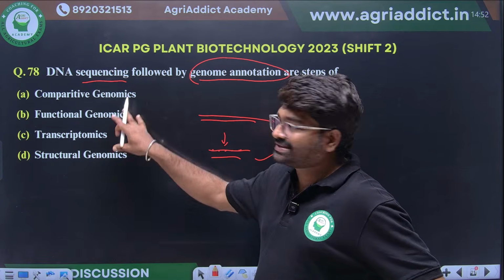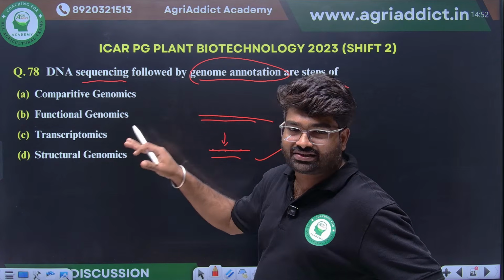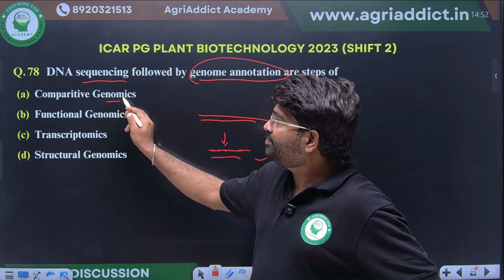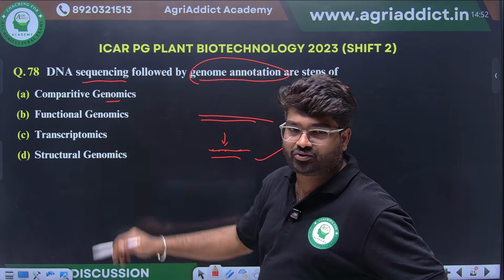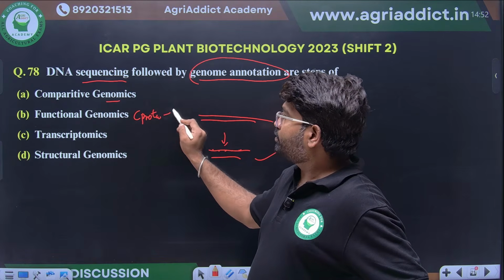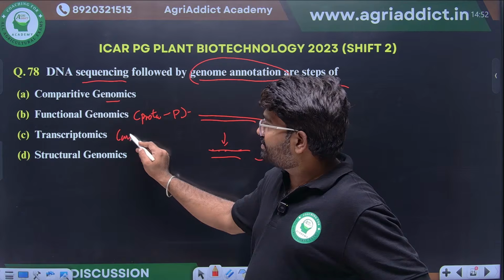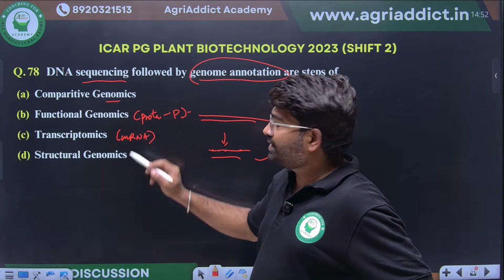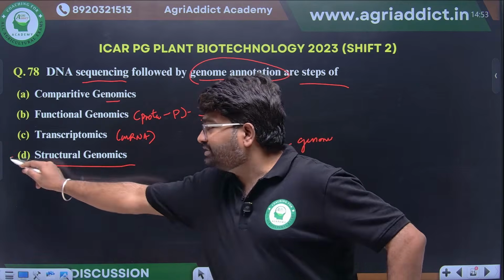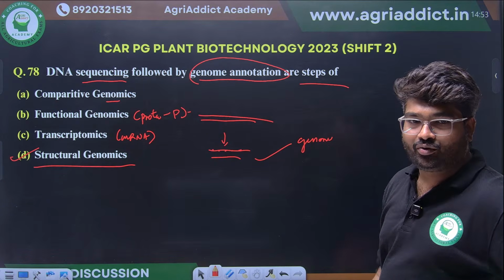What is comparative genomics? We compare the structure of the gene or whatever elements it may be between the genomes. That is comparative genomics. Functional genomics: the proteins and protein-protein interactions that we will study. Transcriptomics: gene expression, particularly mRNA. So in structural genomics, they do the sequencing followed by genome annotation.